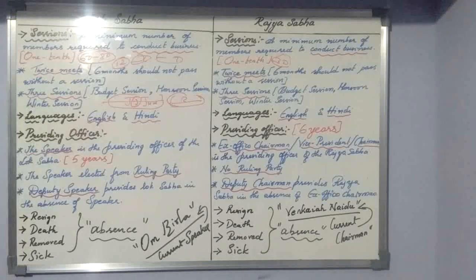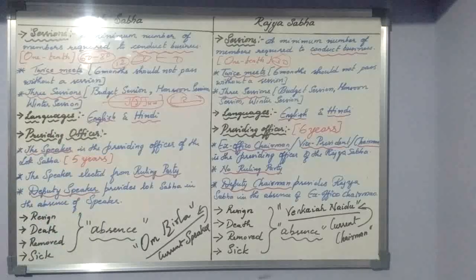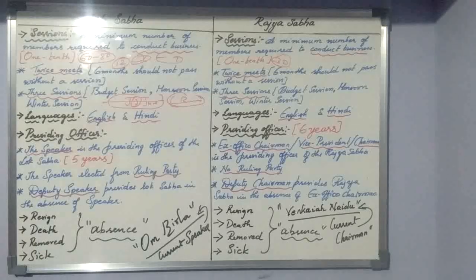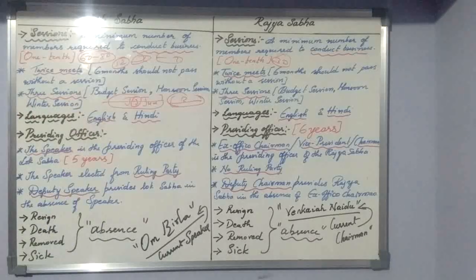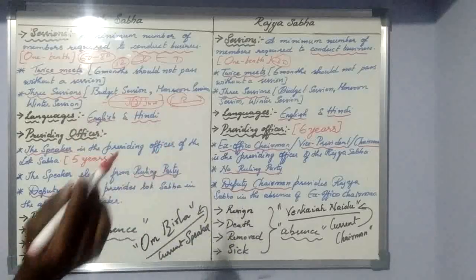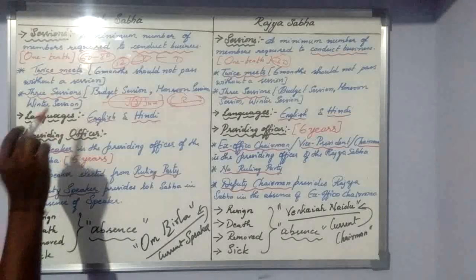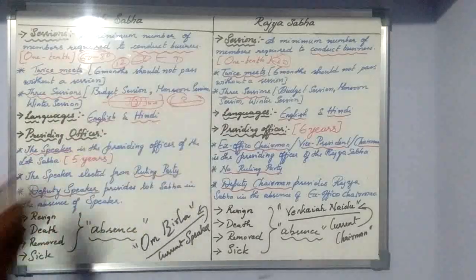And there are 3 types of sessions. Usually there are 6 types, but for now there are 3 types of session. One is the budget session, we also call it summer session, then the monsoon session, and the winter session. What are these sessions? When you come to class 10, you will come to know. But for timing, if you know the types of sessions, that is enough. So that's about the first concept, the sessions we have for both houses.